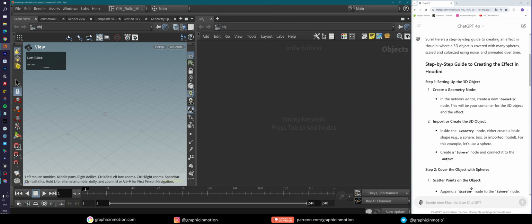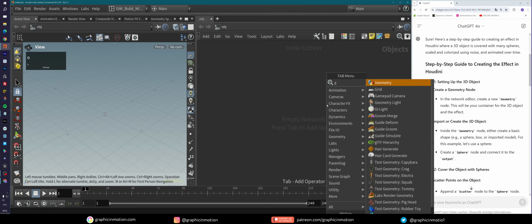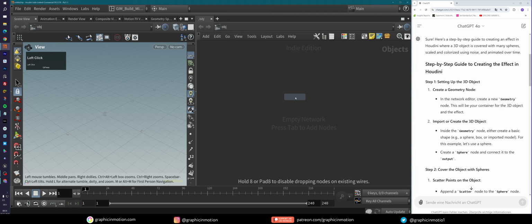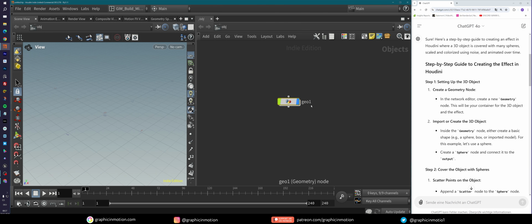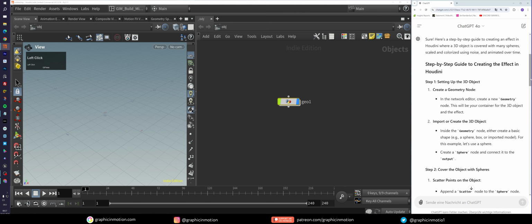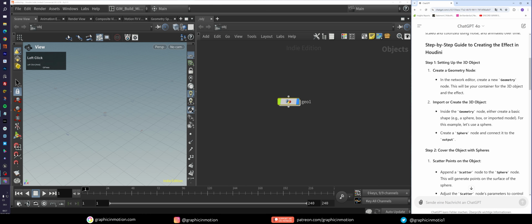So now I'm on the object level and let's see what our step number 1 is. It is setting up a 3D object, create a geometry node. So we have to create a geometry node. He doesn't tell us how to do that, but yeah, I know how to do that. I press tab and then add a geometry node. I already had some results that actually really told me each step, so press tab and write geo and all that stuff. This is obviously not that detailed. So let's see.